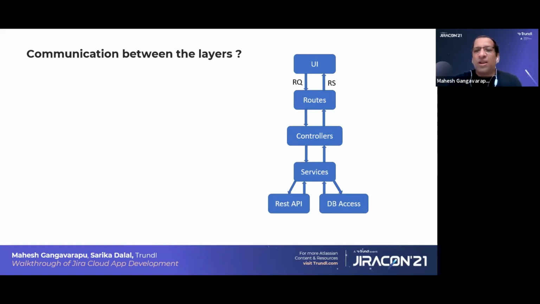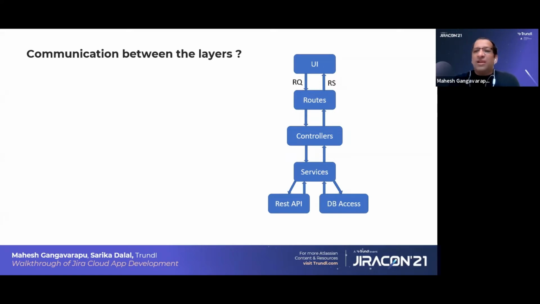In the controller layer, we do the business logic. From the controller layer, it will move to the service layer. In the service layer, we have different types of services, either external services or internal services or REST API, or we may use the data access layer.